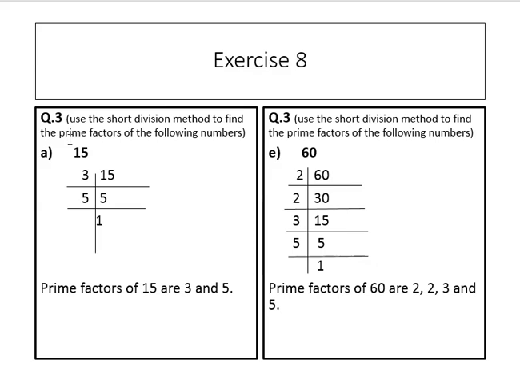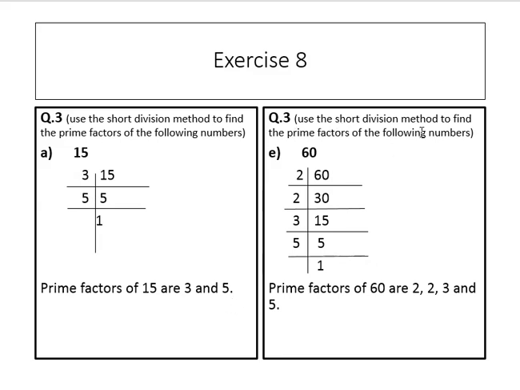Exercise 8. Use the short division method to find the prime factors of the following numbers. Part A, 15. 15 divided by 3. 3 5s are 15. 5 1s are 5. Prime factors of 15. Prime factors, prime numbers. Prime factors of 15 are 3 and 5.